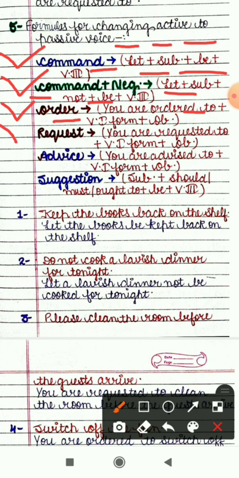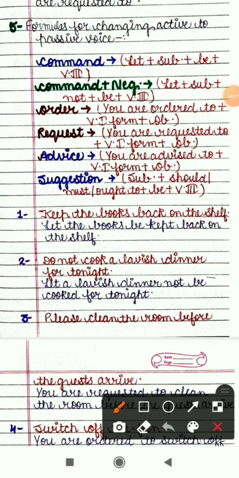Third is request, and the sentence will start with the words you are requested to, verb first form plus object. Next is advice. The sentence of advice will start with the words you are advised to, then verb first form plus object. And the last one is suggestion. It will start with subject, then should, must, ought to according to the need, then be, and then verb third form.